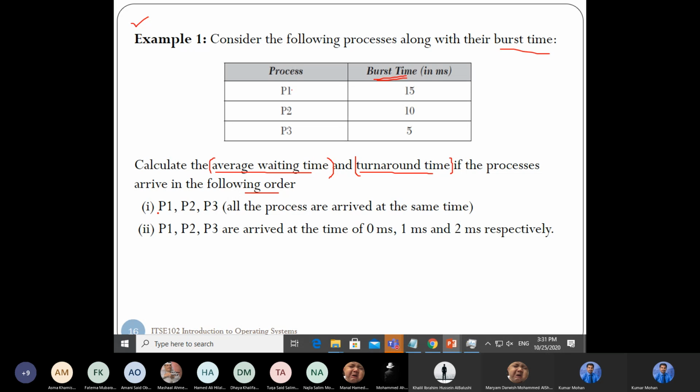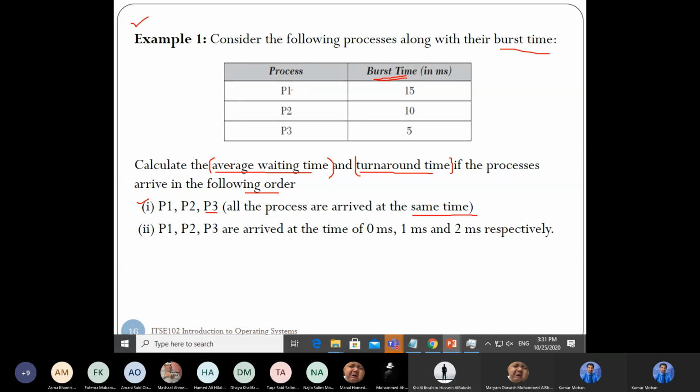Process 1, process 2, and then process 3. The first process is P1. In the first case, all the processes arrive at the same time: P1, P2, and P3. In the second case, P1, P2, P3 arrive at 0 milliseconds, 1 millisecond, and 2 milliseconds. I'll go with the first one, where all processes arrive at the same time.